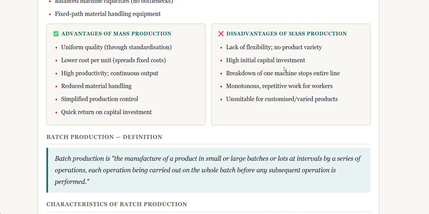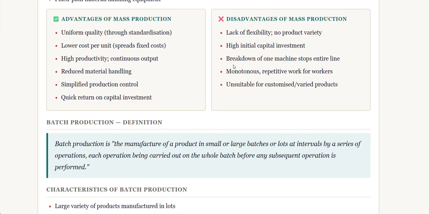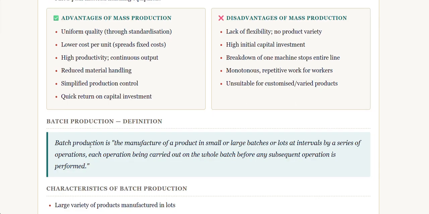The major disadvantages of mass production include lack of flexibility, like there is no product variety. The next one is high initial capital investment because of the cost of the equipment and the facility. Then the breakdown of one machine stops the entire line. As I said, different machines are put in line for the complete production, so when one machine breaks down, the entire process fails. It is also monotonous, repetitive work for workers as there is no variety, and it is unsuitable for customized or varied products.